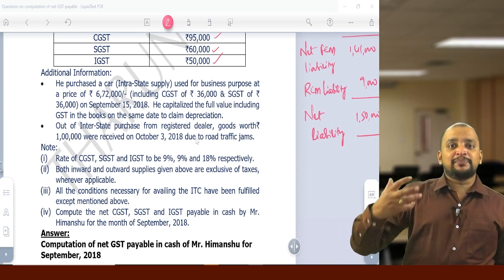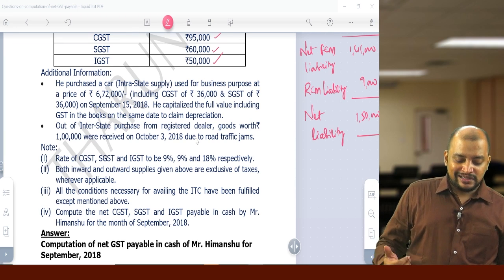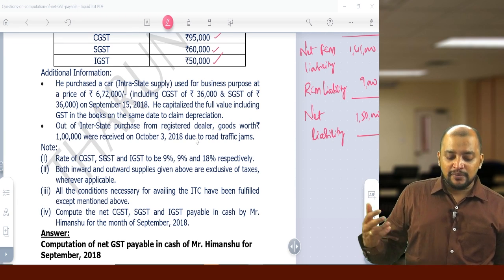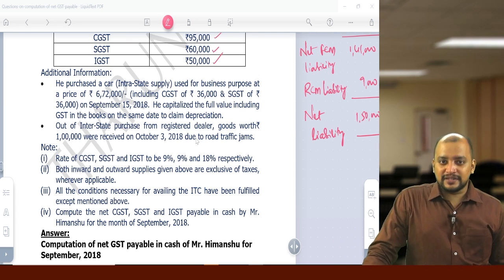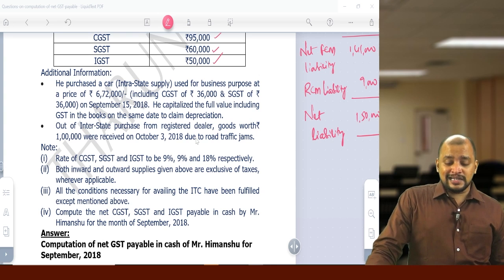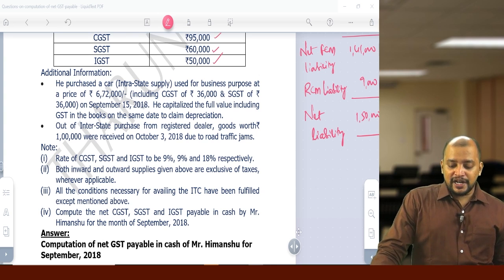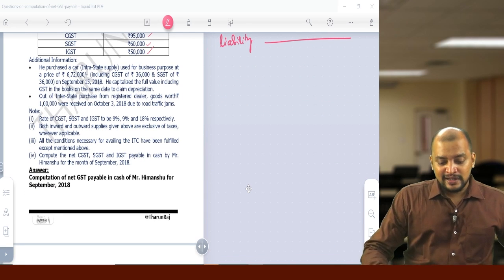So during the month they purchased a car. He capitalized the full value including GST in the books on the same date to claim depreciation. First of all, car is a blocked credit. And when will we get ITC? Motor vehicles are divided into 3 here.